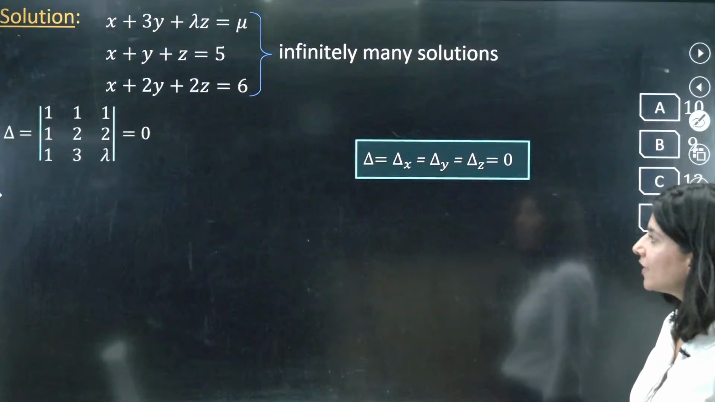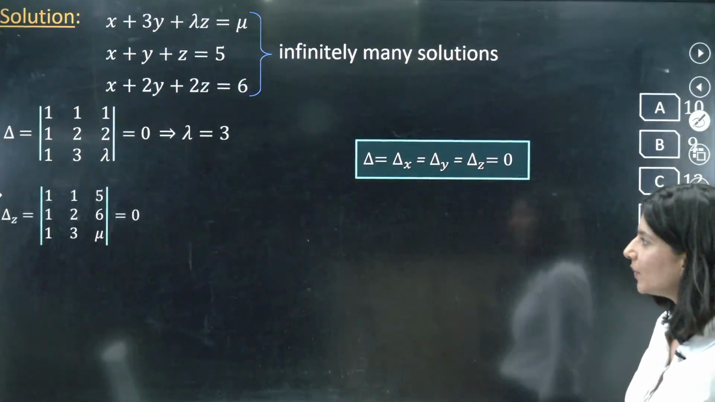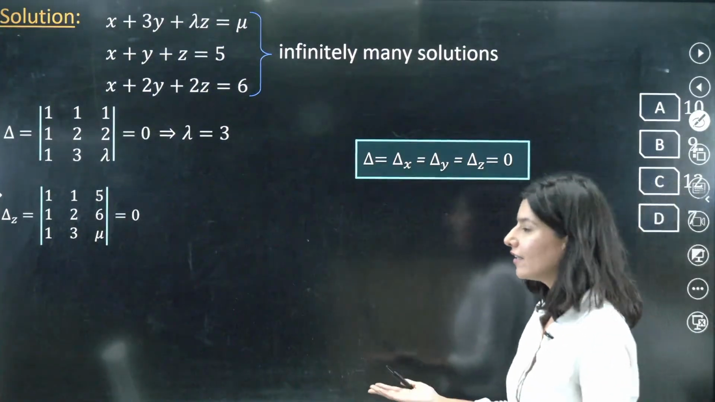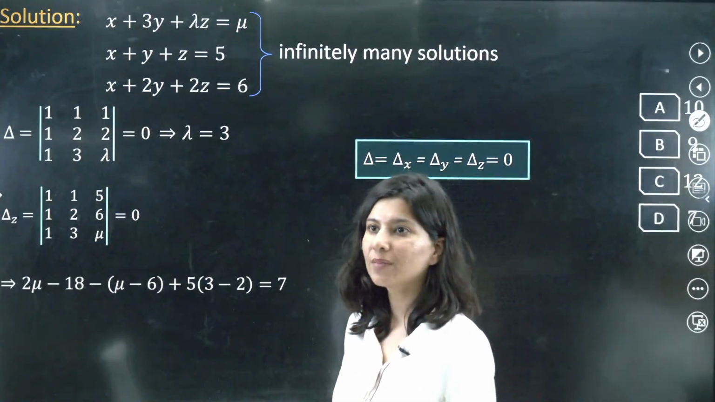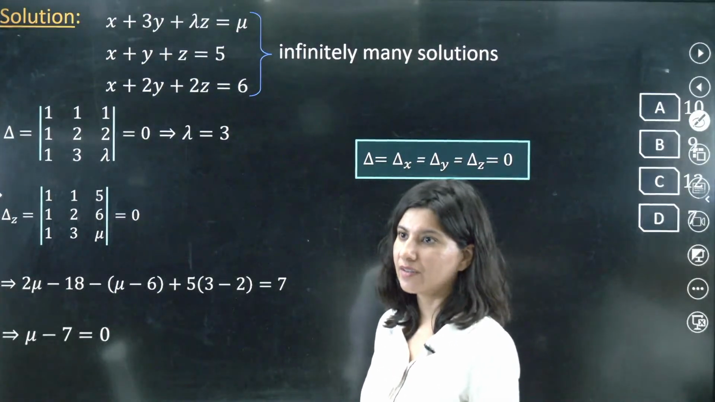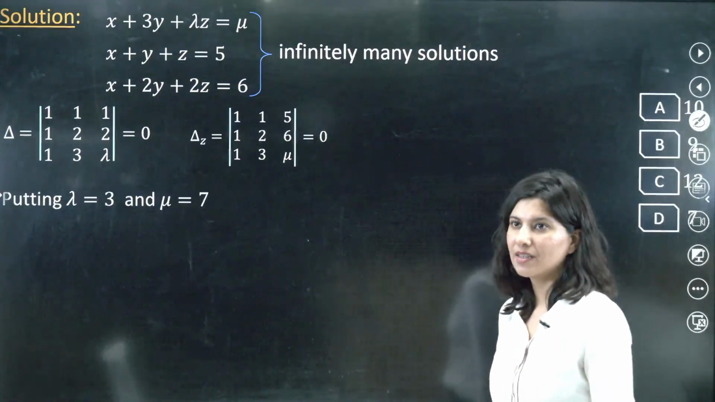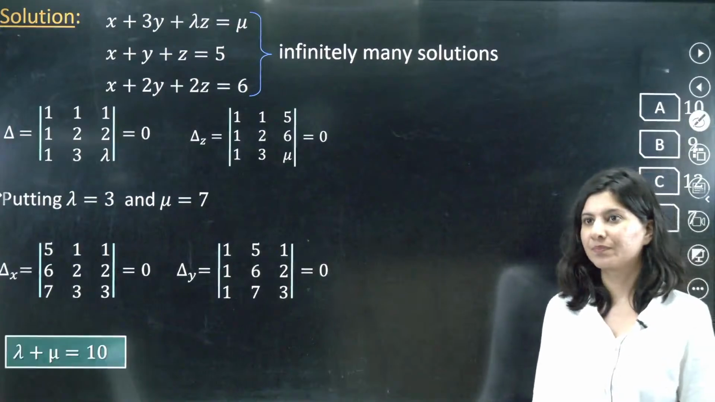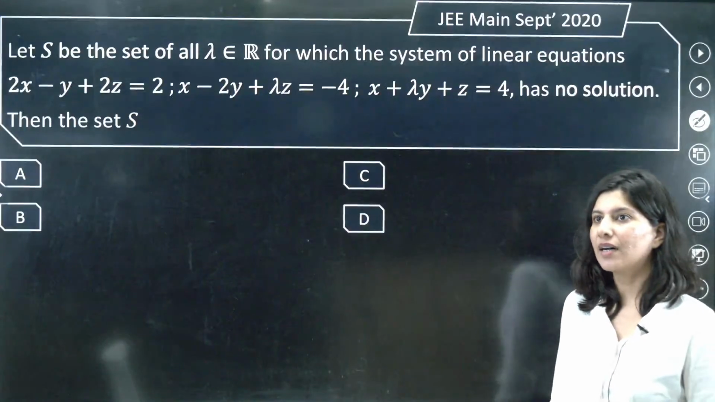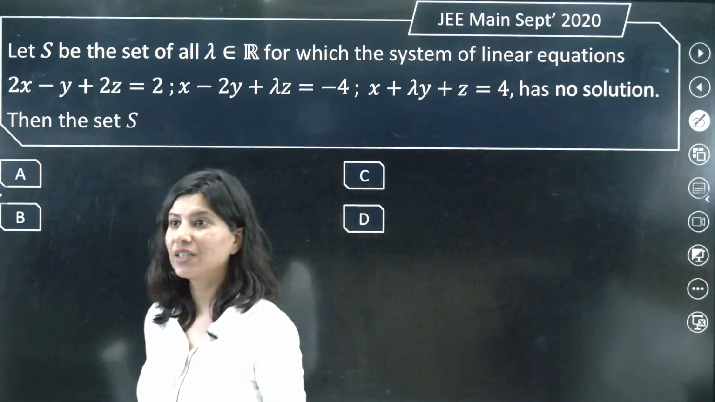So all 4 is 0. You pick delta 0, lambda 3 you will get. You pick another del z. If you make del z 0, then you will get mu is equals to 7. And if mu is 7, then lambda plus 10 is what? 10. Okay. Another question which was asked in JEE Main 2020.